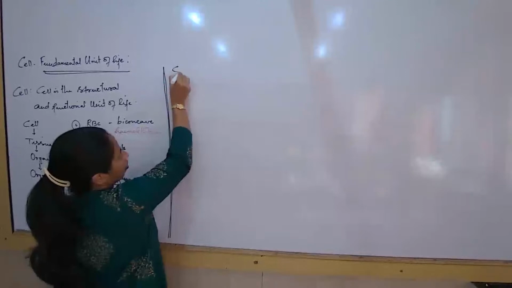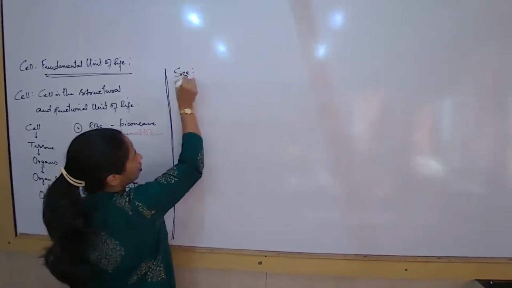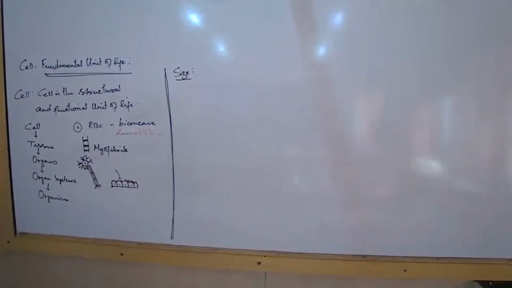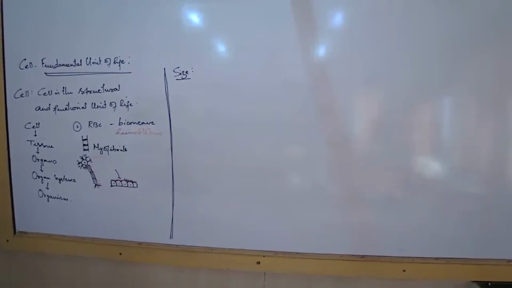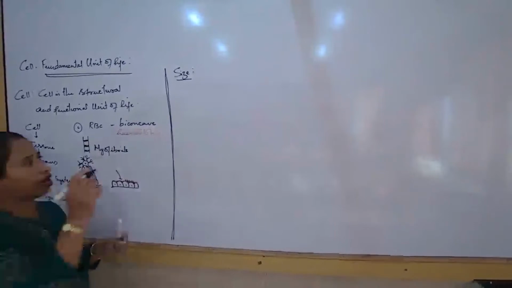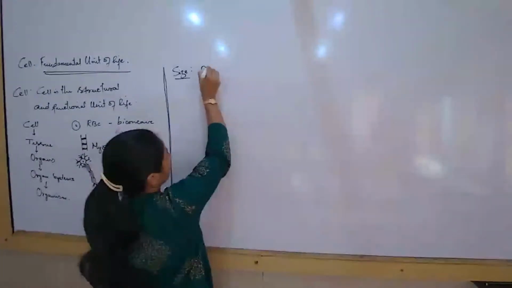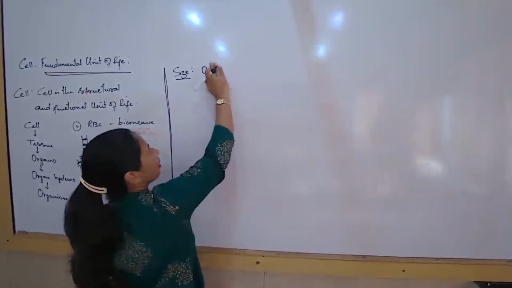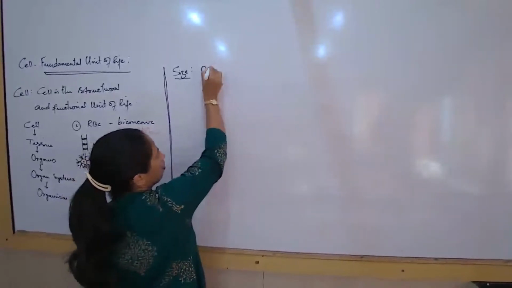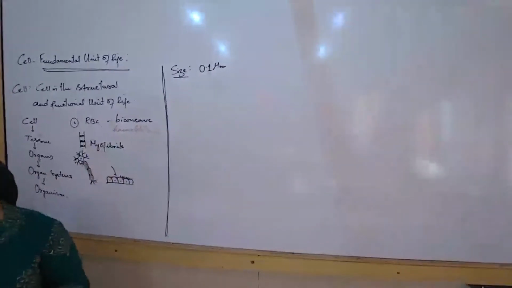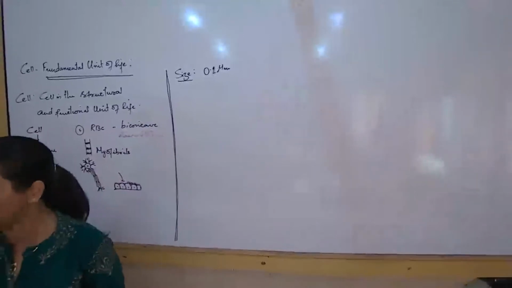Now, when we talk about the concept of size, the size of cells can vary. I may talk about the size of cells as very small, something about 0.2 or even 0.1 micrometer. That's a very small unit, much less than a millimeter.